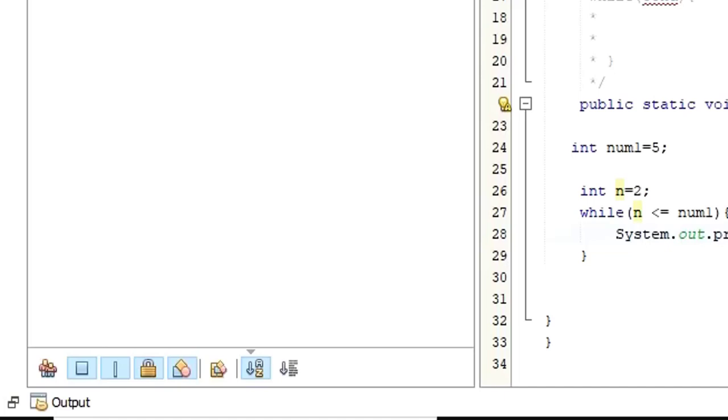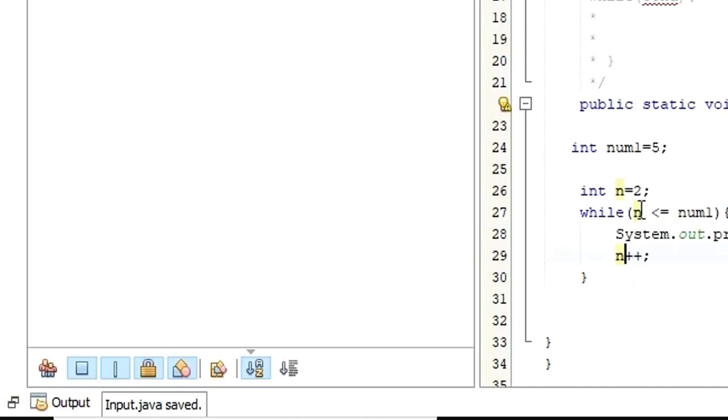Then after printing this, I have to increment n. So I'm just going to use n plus plus. Sorry, I want to increment the n value, not the num1 value, right? So from here the n value will become 3.